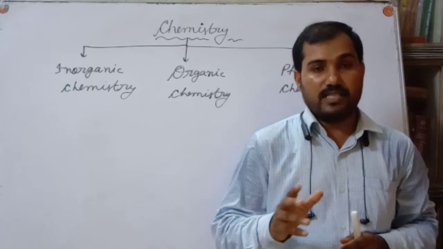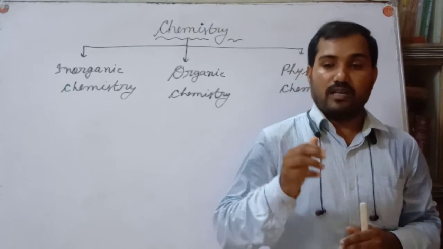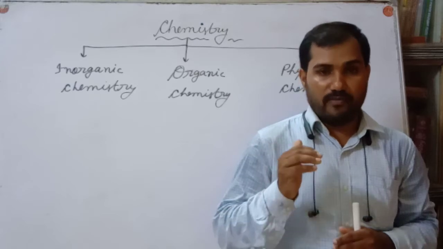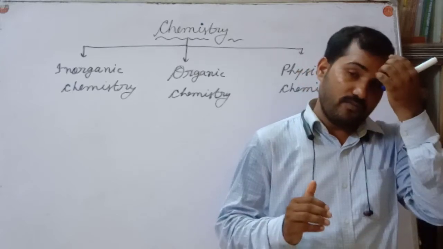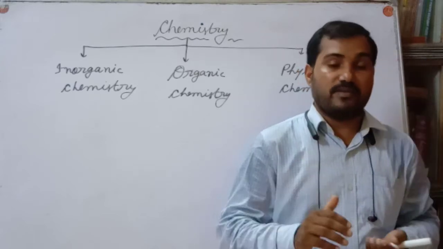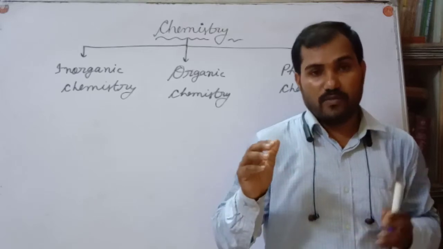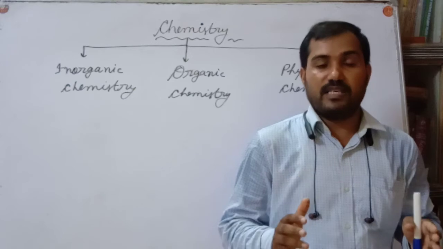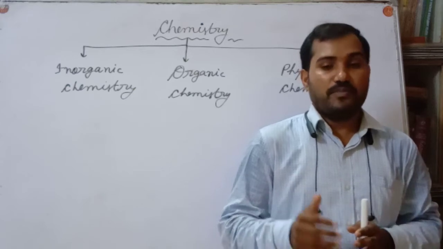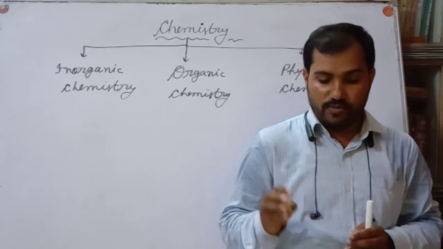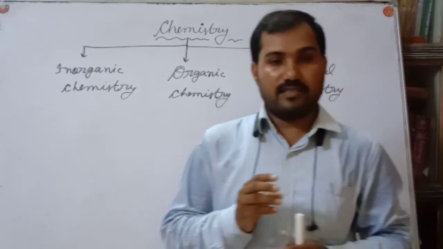So how are we getting a sufficient amount of food? This is the role of chemistry. Chemistry played an important role in providing food material in sufficient amount, by using fertilizers and pesticides.